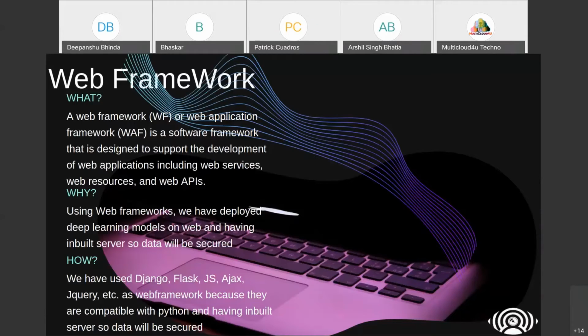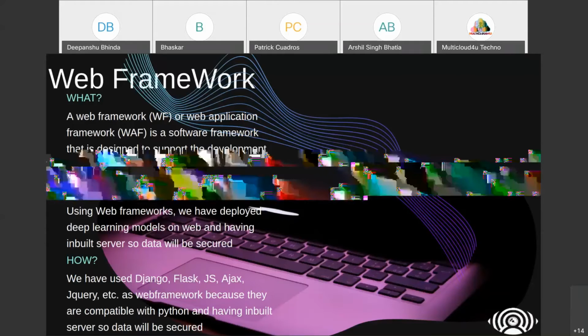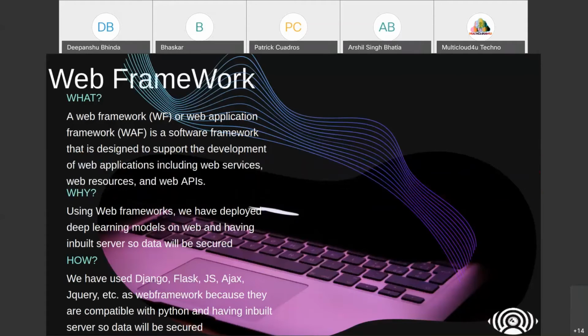We have used JavaScript and Ajax, which is asynchronous JavaScript, because in deep learning you are playing with frames. Once you have started the frames, you cannot reload the page. So if there is a scenario where you cannot reload the page and have to take the data asynchronously, then you have to use Ajax. These are the technologies on which we have worked as a web framework. This can be helpful in building a deep learning model and showing that model. Next slide.